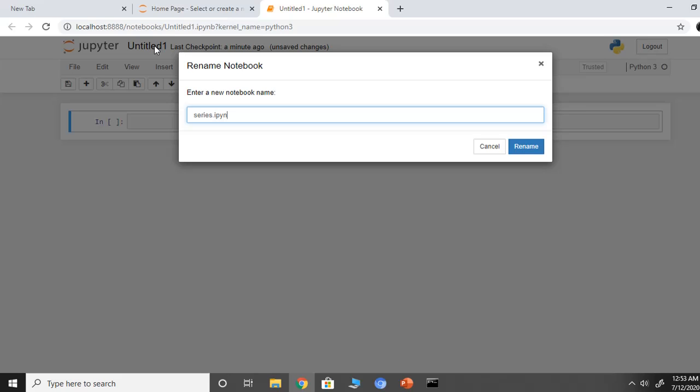The extension is IPYNB, IPython notebook. An IPython notebook file is a notebook document used by Jupyter Notebook, an interactive computational environment designed to work with Python and their data. .py is a regular Python file and .ipynb is a Python notebook.